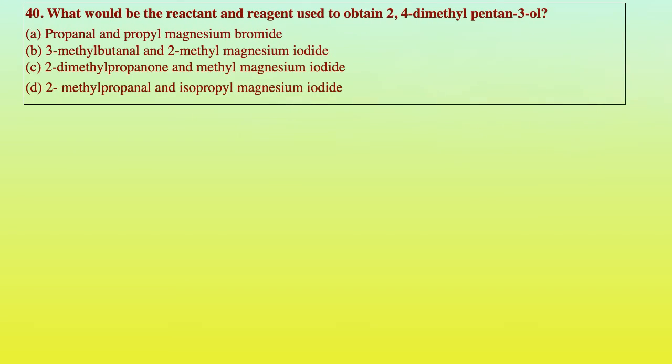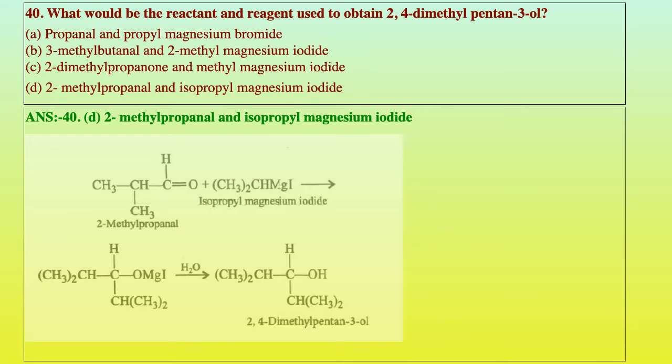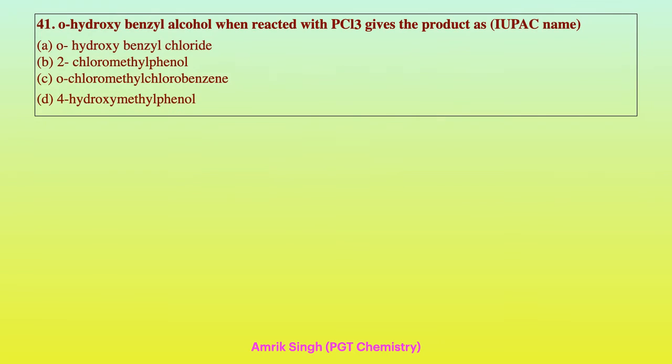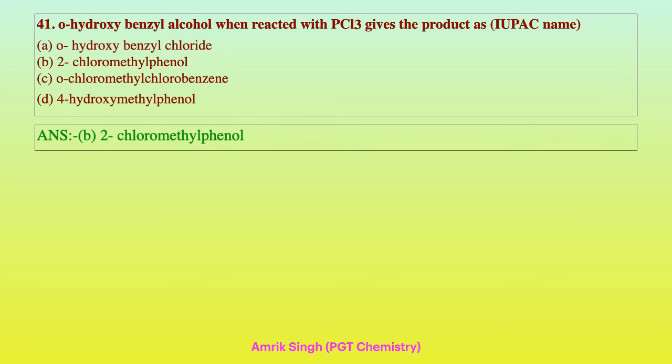Question number 40. What would be the reactant and reagent used to obtain 2,4-dimethylpentan-3-ol? Now let us see the answer. We have 2-methylpropanal and isopropyl magnesium iodide. This is the Grignard reagent, and we will get the addition compound, and then on hydrolysis we will get 2,4-dimethylpentan-3-ol. Therefore option D is the correct option. Okay. Now ortho-hydroxybenzyl alcohol when reacted with PCl3 gives the product with IUPAC name, option B, 2-chloromethylphenol will form here.